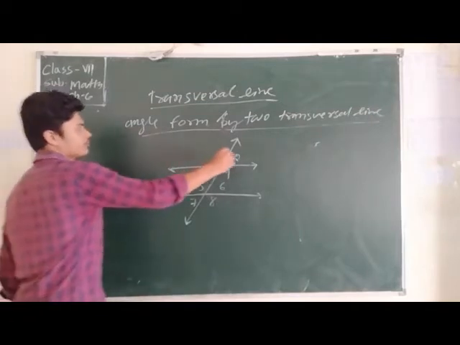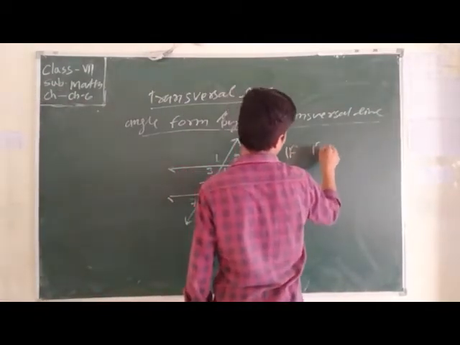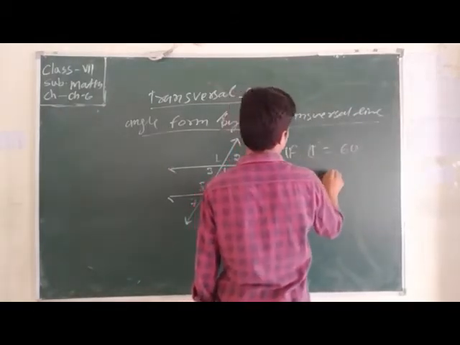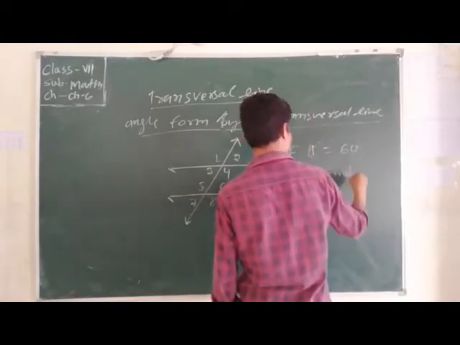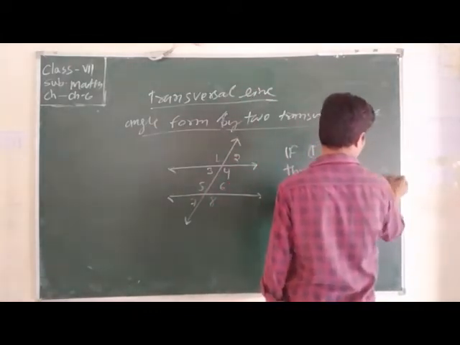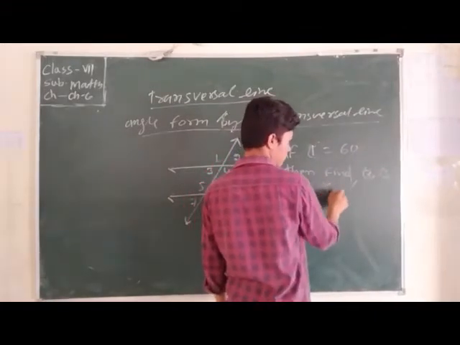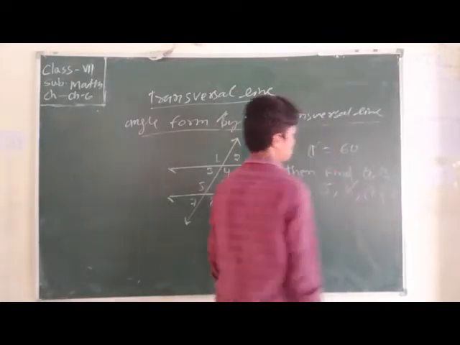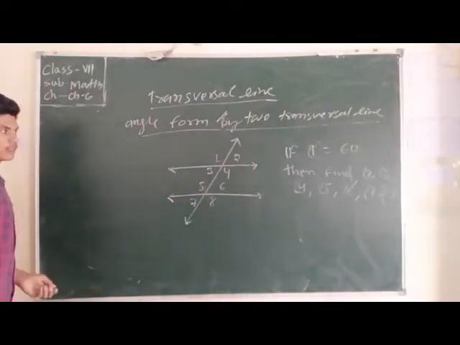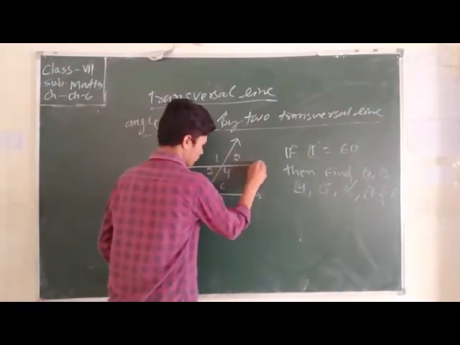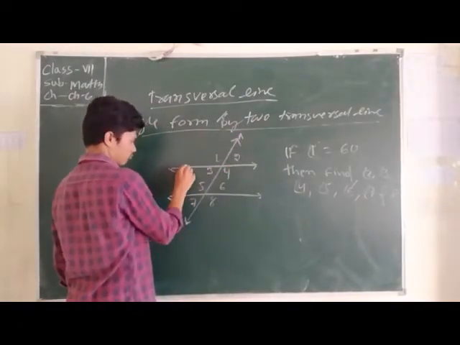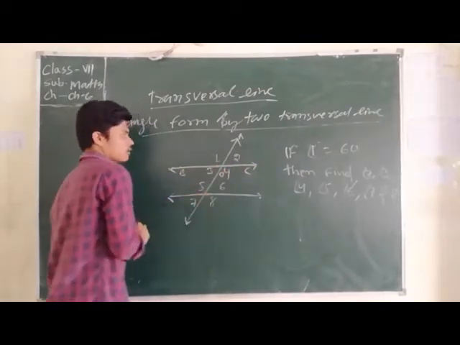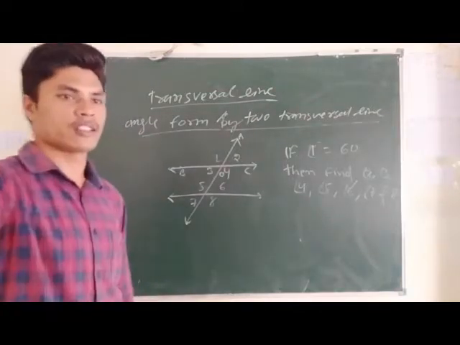If angle 1 equals 60 degrees, then find angles 2, 3, 4, 5, 6, 7 and 8. How do we find all of them?